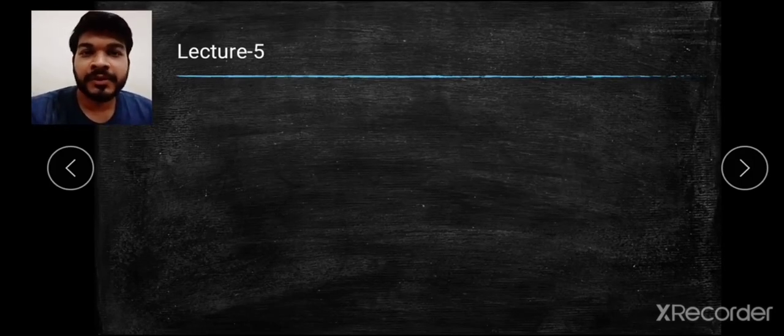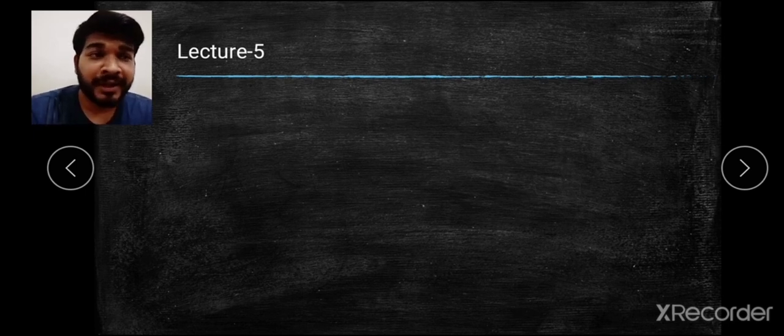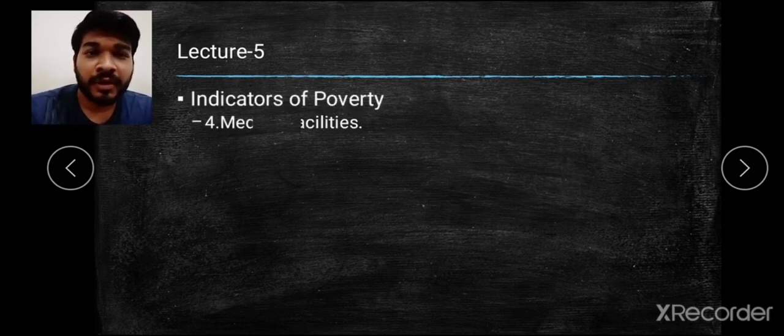We are continuing with chapter 5, Poverty, and this is the fifth lecture of our chapter 5. Here we have already started with the indicators of poverty. We have already completed 3 indicators. Today in lecture 5, I am going to take 4 indicators which are very small. So let's go with that.